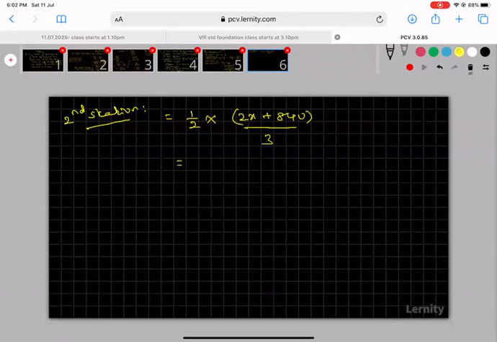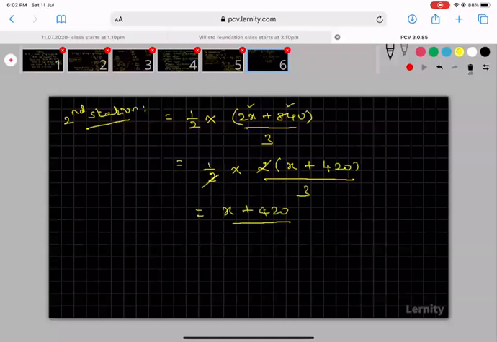So here we have 1 by 2. From these two terms I can take the 2 outside. Here I will get x plus 840, and taking 2 outside, 840 becomes 420, divided by 3. I take the 2 outside so that I can cancel it. So I am getting x plus 420 divided by 3.